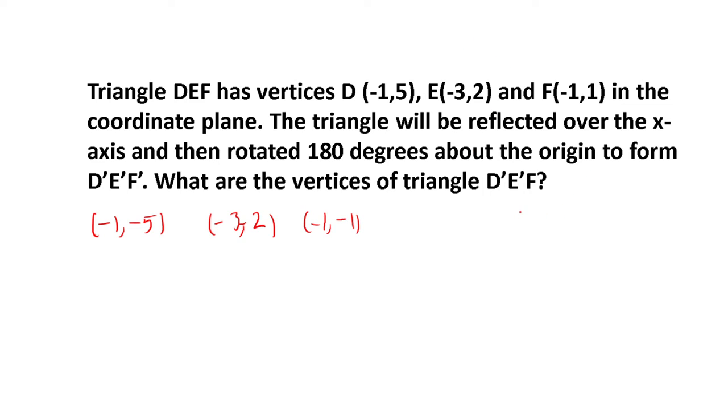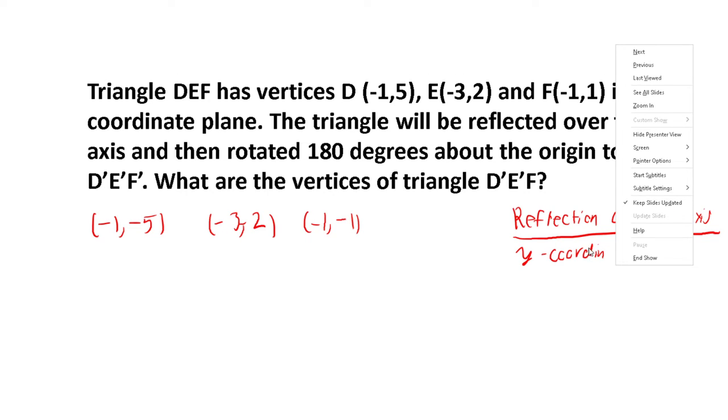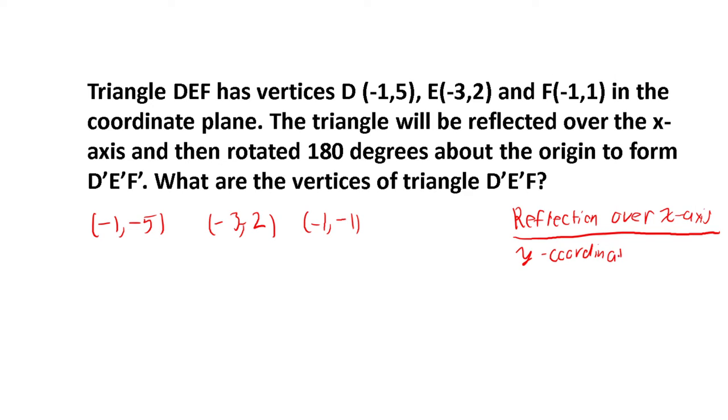So reflection over the x-axis, the rule is the y coordinate is opposite.